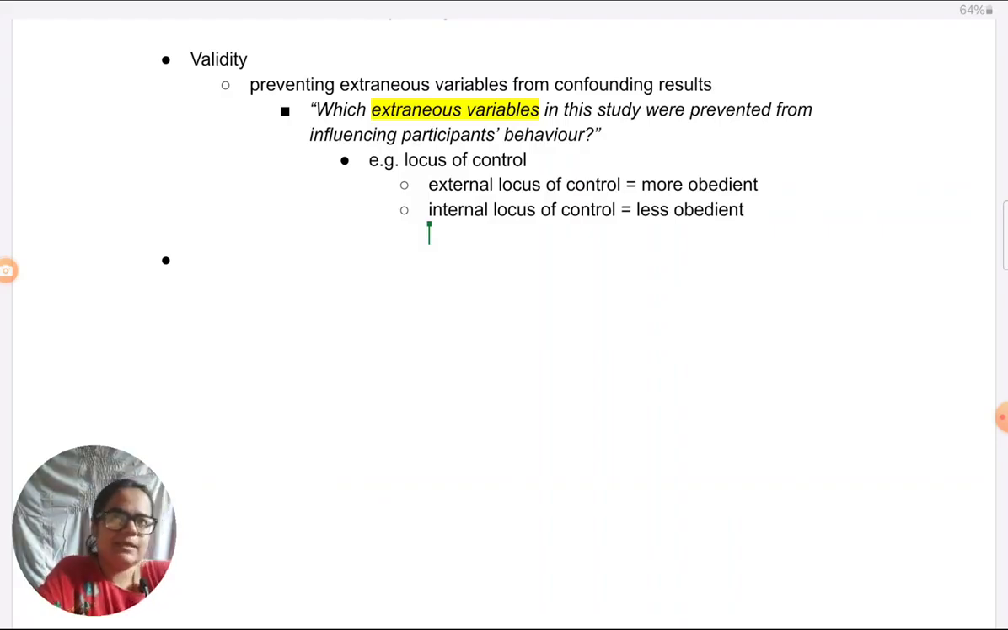Within validity, there are many types of validity like predictive, construct. Mostly I think you'll study these. Of course, there's content validity, concurrent, temporal validity. All sorts of validity are possible.